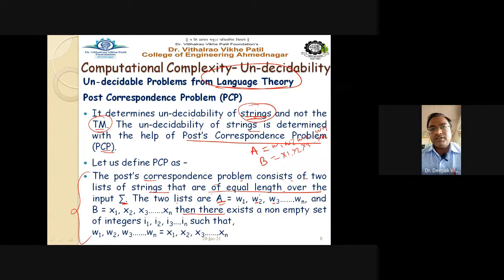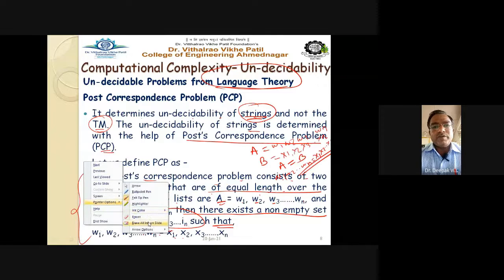Then there exists a non-empty set of integers I1, I2, I3 up to In such that W1, W2, W3 up to Wn is equal to X1, X2 up to Xn. That is, we are concluding that A equals B. So we have to prove whether there exist integers I1, I2, I3 up to In like this. Getting this point? Now see it once again.